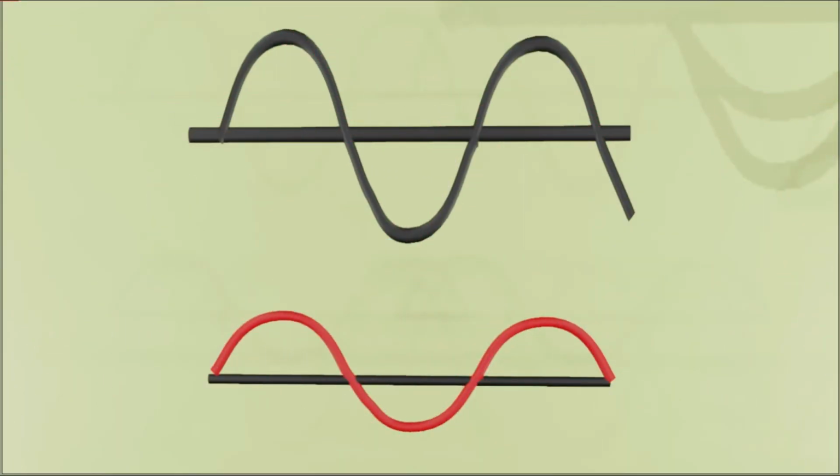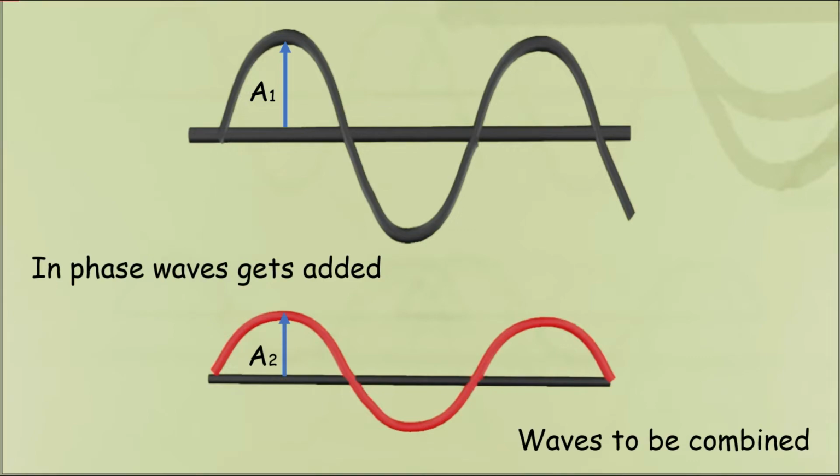If two waves are in phase, then they get combined and the resultant wave becomes larger. For example, we have two waves here, one with amplitude A1 and another with amplitude A2. Both of them are in phase. That means their starting points and ending points are the same. So if these two in-phase waves overlap with each other, then they will get combined.